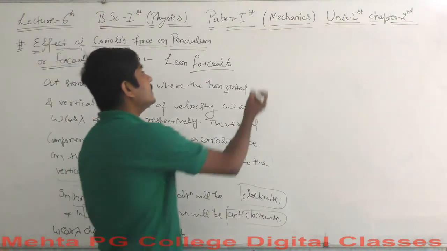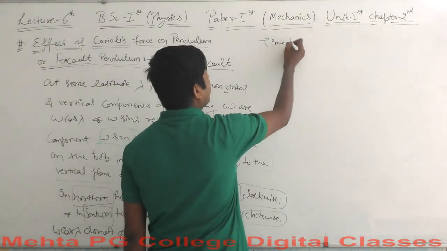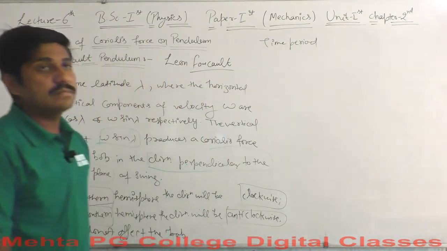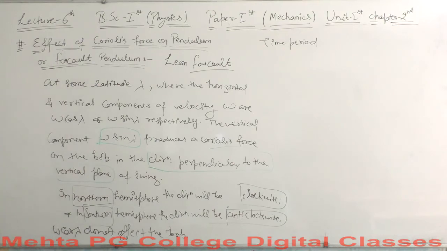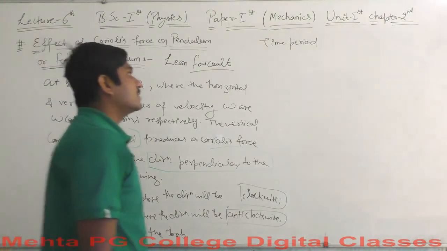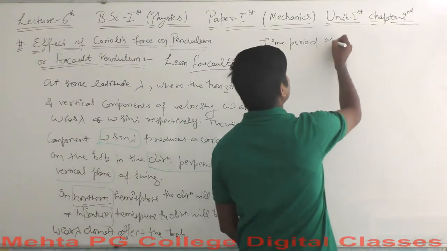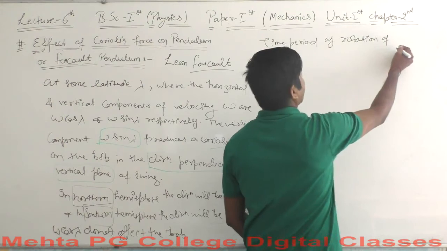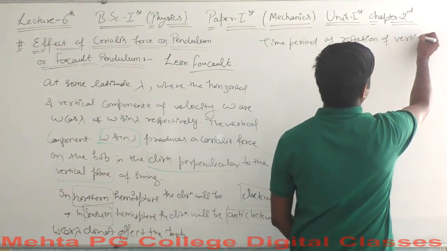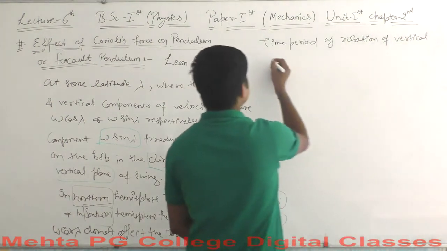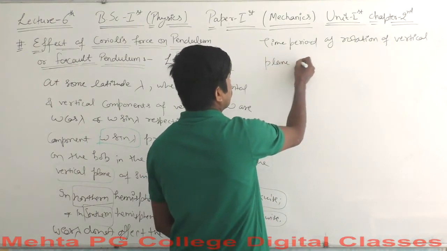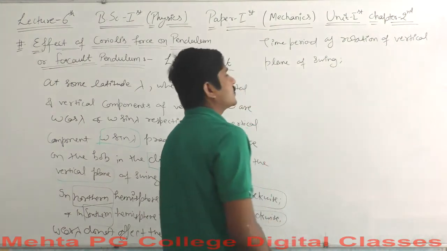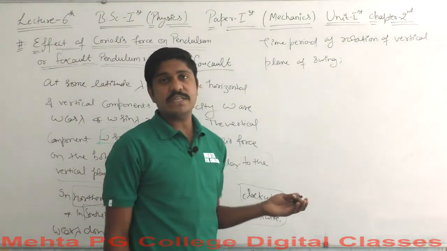So now what do we need? We need to know the time period. Time period for what? The time period of rotation of the vertical plane of swing.